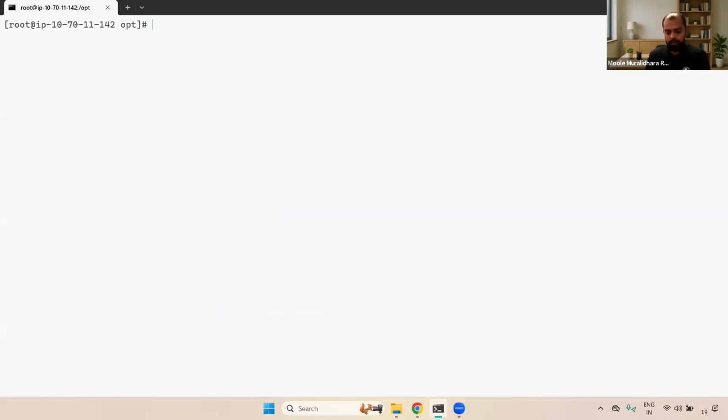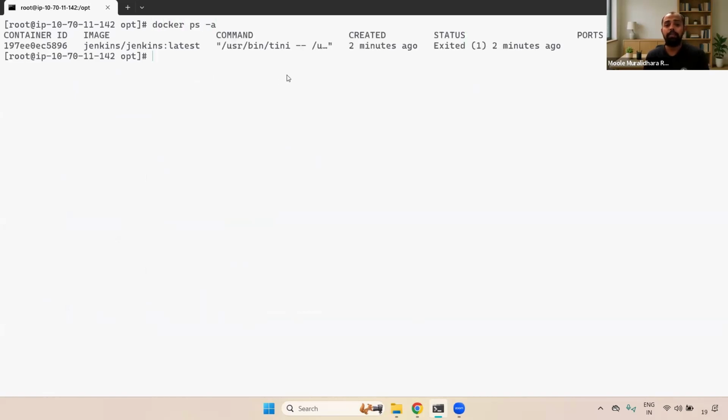Now what you have to do? Now I'm going to run it. Before running it, first we need to stop that particular one. We need to kill that particular one. Kill means we need to remove that. Okay, docker rm, and then here you need to give the particular container ID. Okay, now we have deleted.